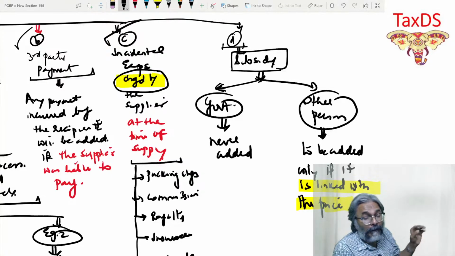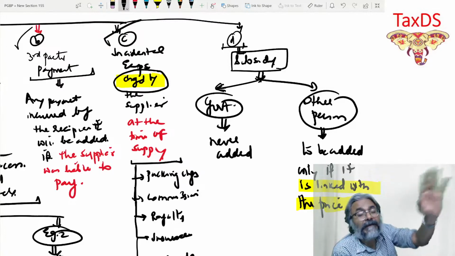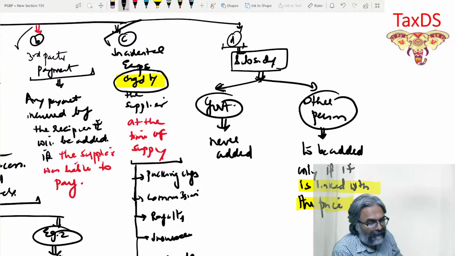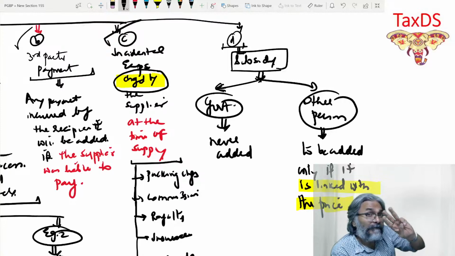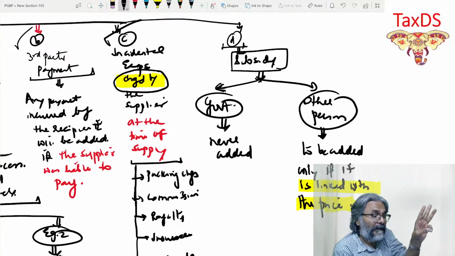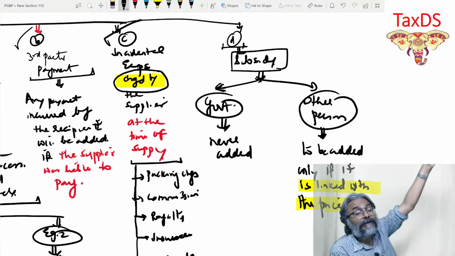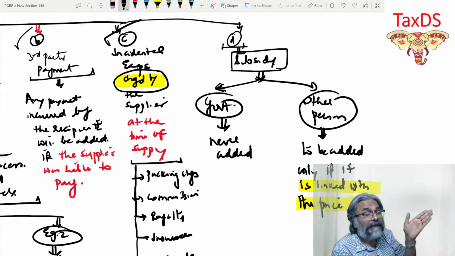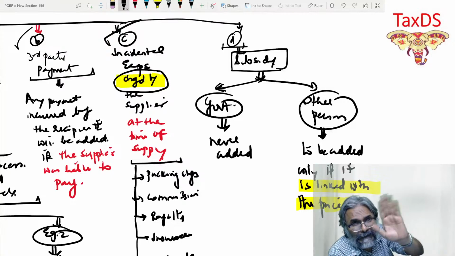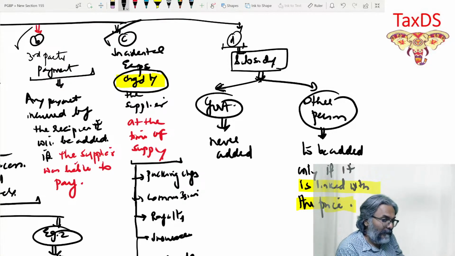Government said no, 700 subsidy we are giving you. If 700 subsidy is given by government, the price now is 300. And that is the price at which it is sold in the market. So will that 700 subsidy given by the government be added? No, it will not be added.